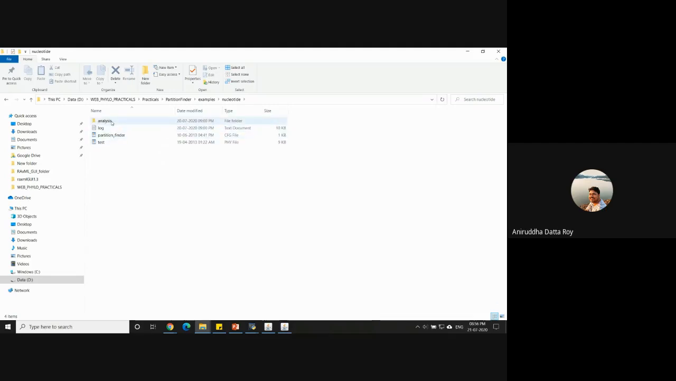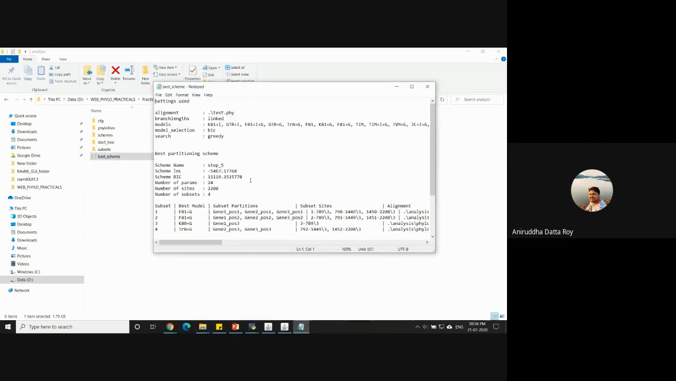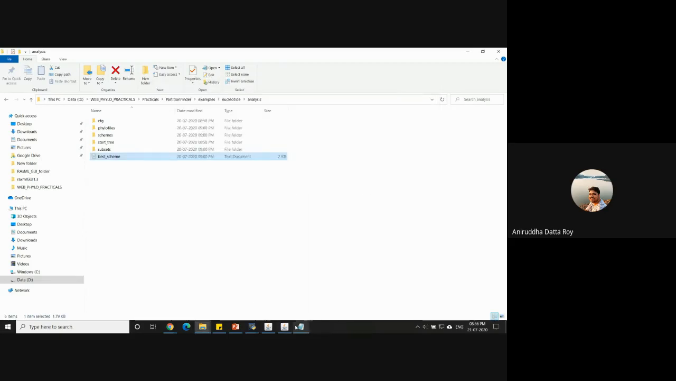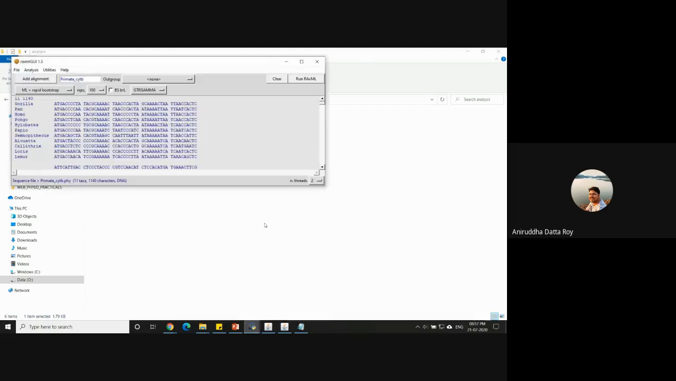We can just try and put that. So that is inside my analysis folder, best scheme. Okay, so this is what comes up as the RAxML style partition, right? So I'm just going to copy this part. Okay, I'm just going to copy this. I'll go into RAxML,